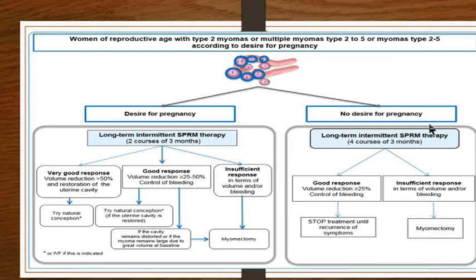In those cases, we are not opting for surgical, we are opting for medical. So what we are giving is 2 courses of 3 months. So we are giving 3 months, then 1 month gap, then 3 months and 1 month gap.